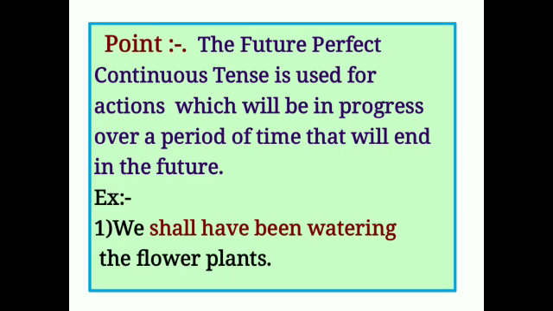It means these colored words are in future perfect continuous tense. Auxiliary verb will have or shall have with the first form of the principal verb, V1 form, and ing attached to it, should be used to state an action in future perfect continuous tense.